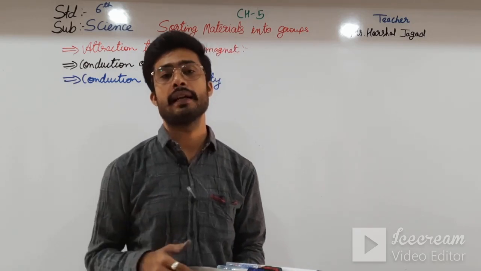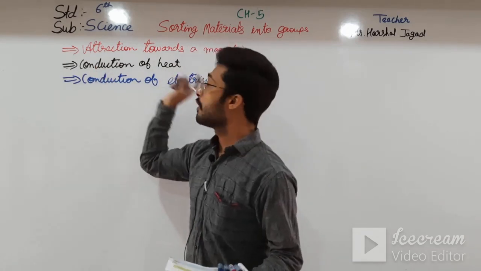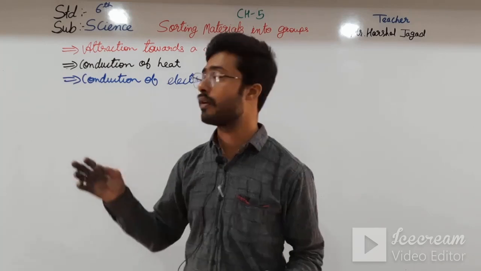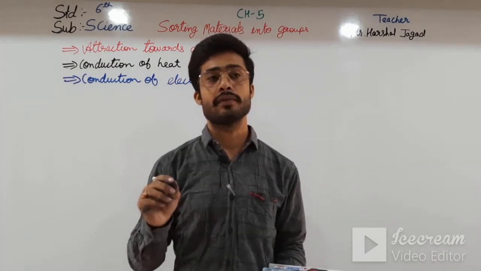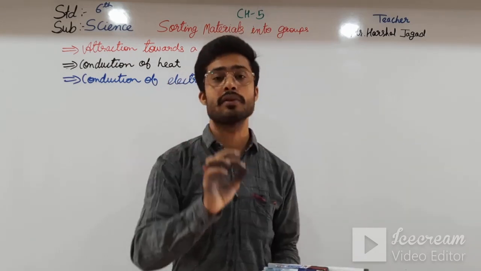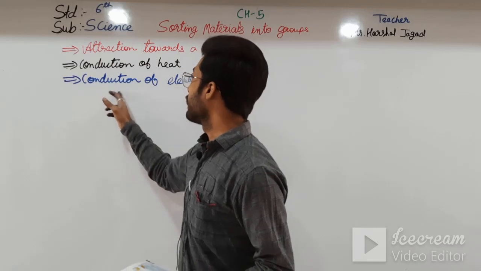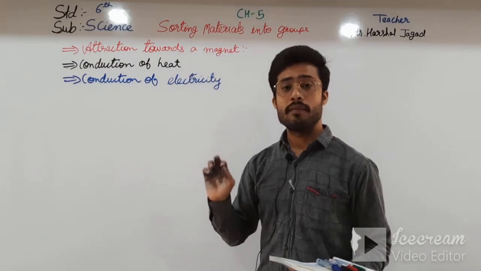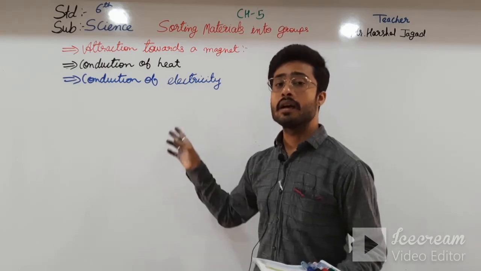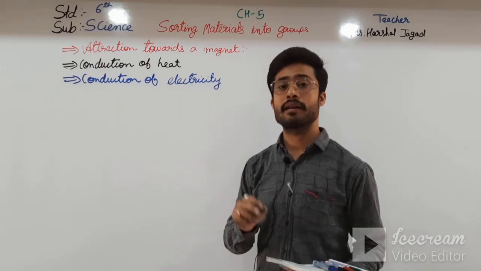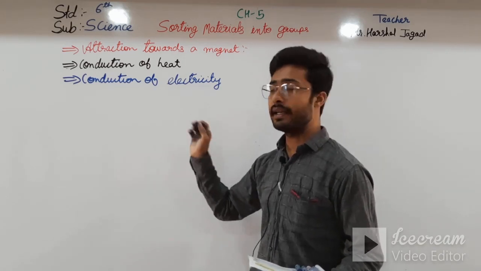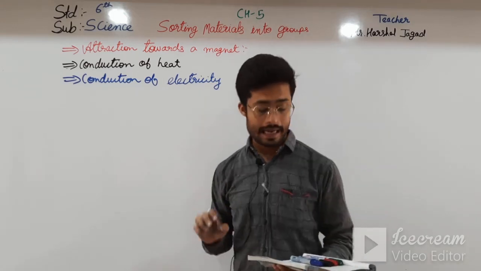In short, conduction of heat means the materials which allow heat to pass are known as good conductors of heat, and the materials which do not allow heat to pass through are known as bad conductors or insulators of heat. In the same way, in conduction of electricity, the materials that allow electricity to pass through them are known as good conductors of electricity, and materials that do not allow electricity to pass through them are known as bad conductors of electricity.